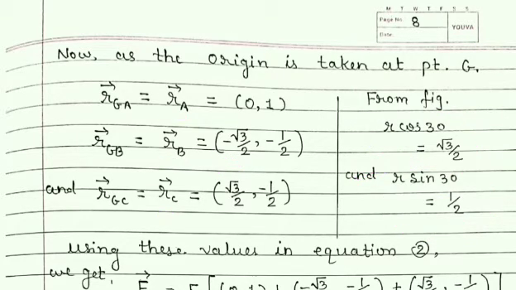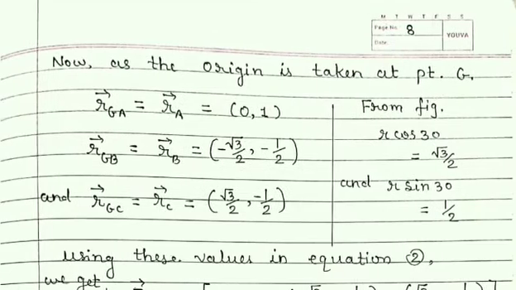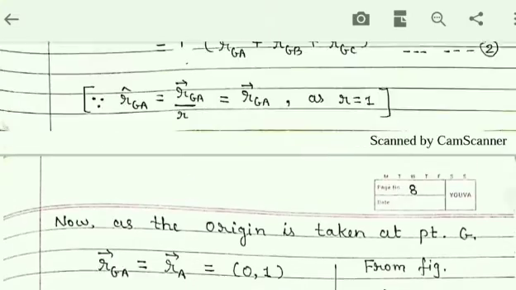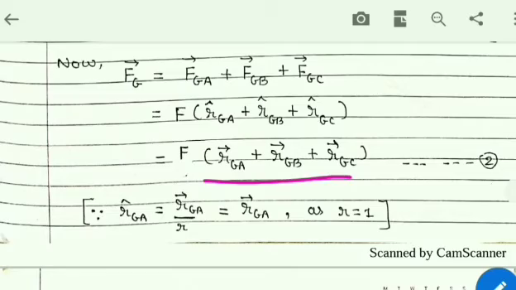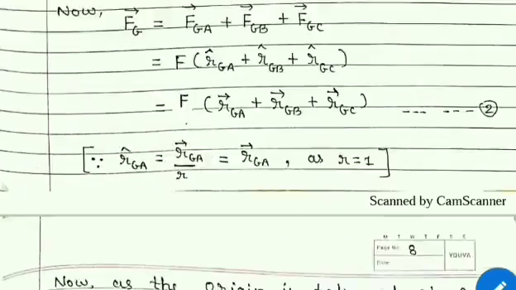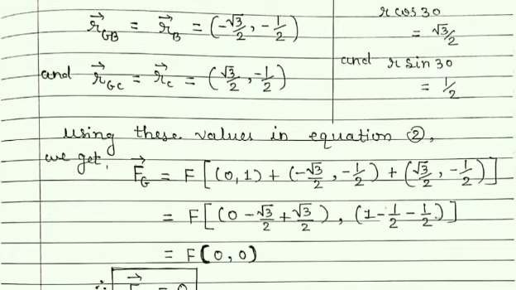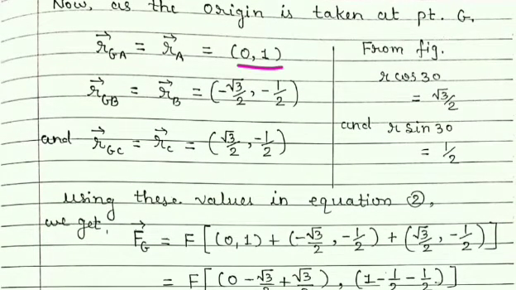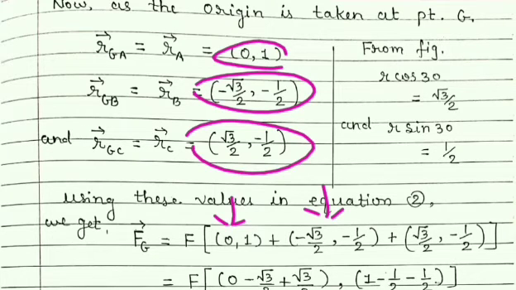Now putting these values in equation number 2, that is values of these vectors in this equation, here we get force on G is equal to force which was taken out common, and putting the value of these vectors, you can see once again this is kept here, this is kept here, and this is kept here.